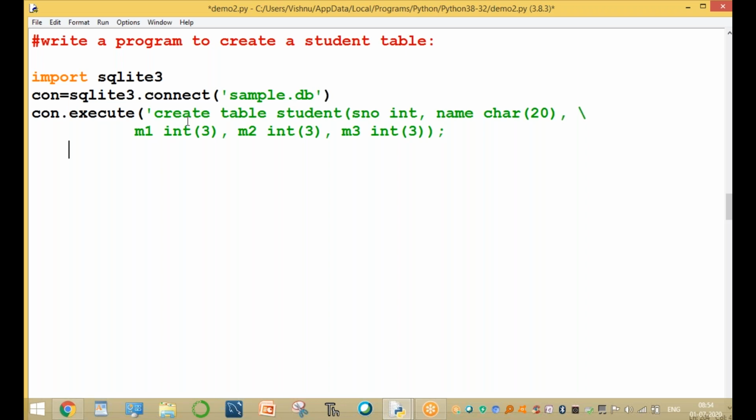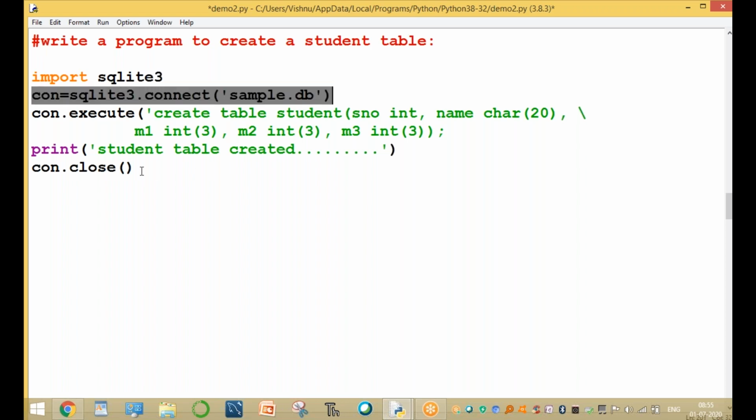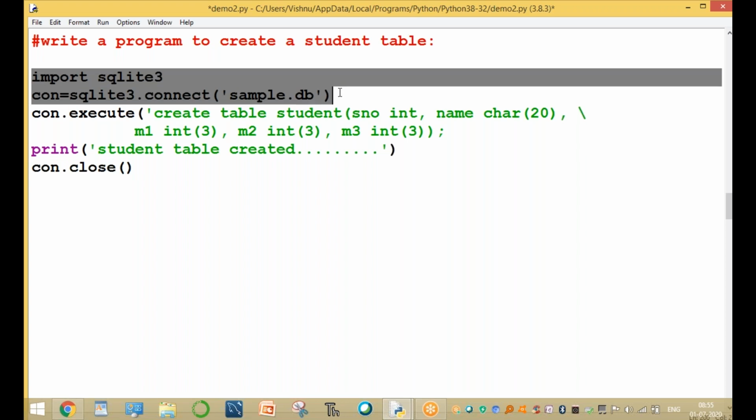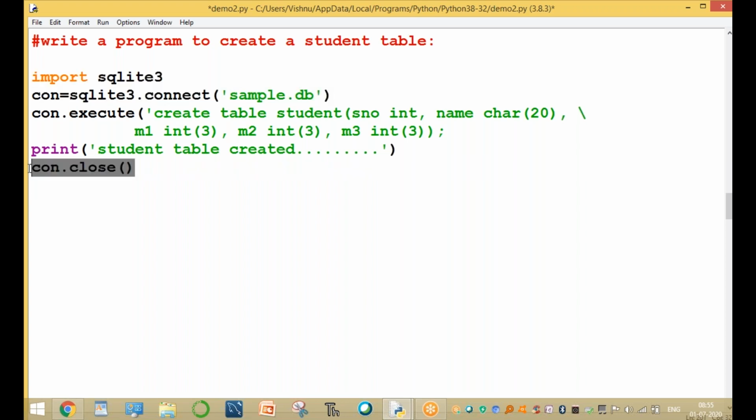Now here the table is created. Print table, student table created. Okay, the student is only for information. After creating, close the database also. Connection dot close, that is very important. Opening is important and closing is important. This is for the opening command, and this is for the closing command. Importing and opening, these two commands, and this is the closing of the database. Use the dot close function.